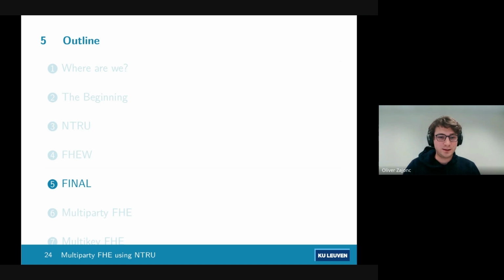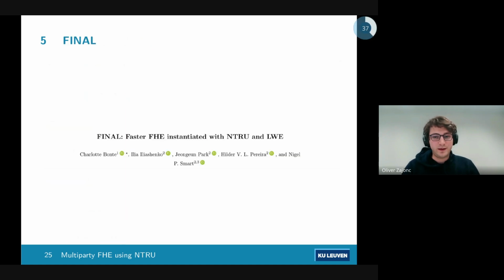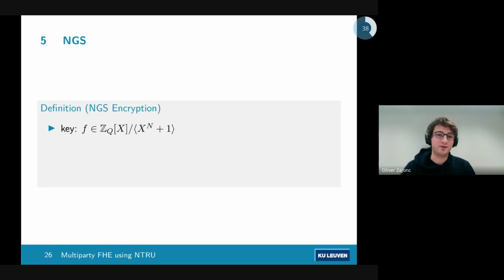Now let's move over to FINAL. And they define an NTRU-based scheme, which looks a lot like GSW. They define NGS, an NTRU-based GSW-like scheme.